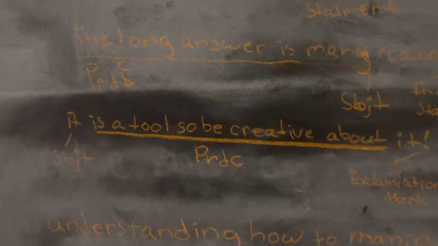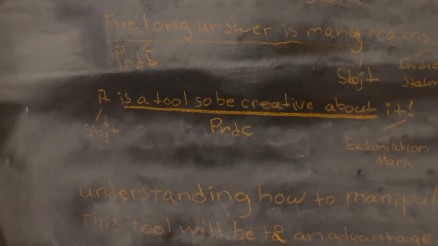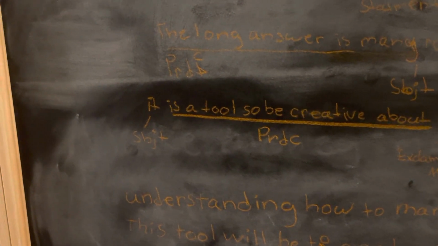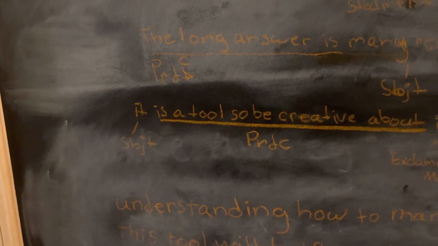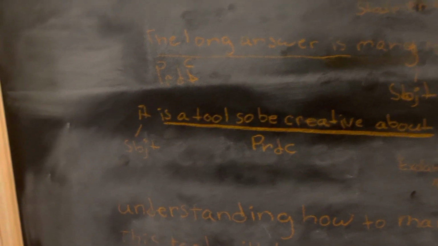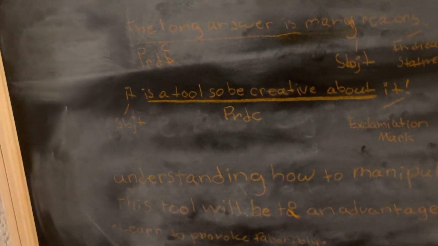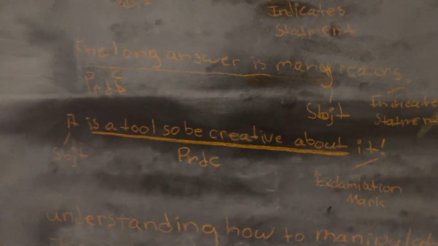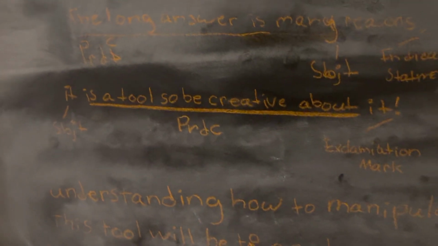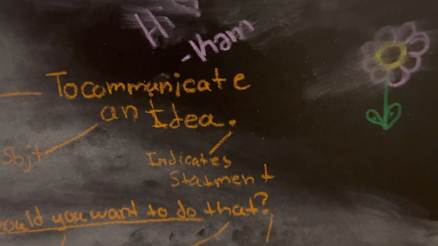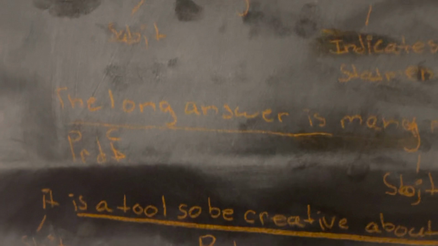Whenever you're speaking of something and they ask, why are you speaking of it? I thought the correct answer would be, you are speaking about it because it is a tool, so be creative about it, which is a much more advanced answer than, let's say, you're talking about it to communicate. Why are you talking about this thing?